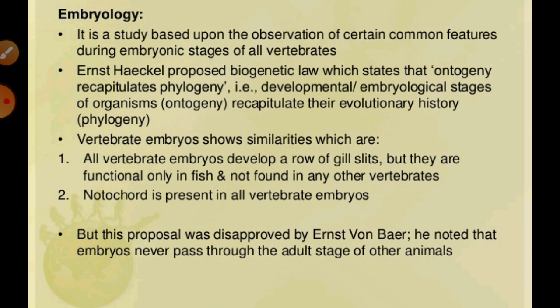As we can see, it is generally known that the life history of animals reflects evolutionary history. Suppose during the life history of frogs, the tadpole larva resembles fishes and ancestors of amphibia.